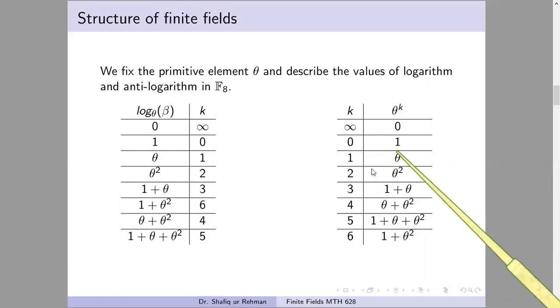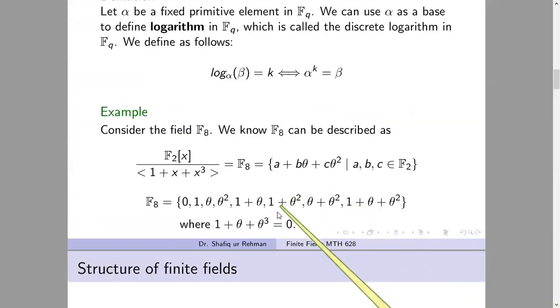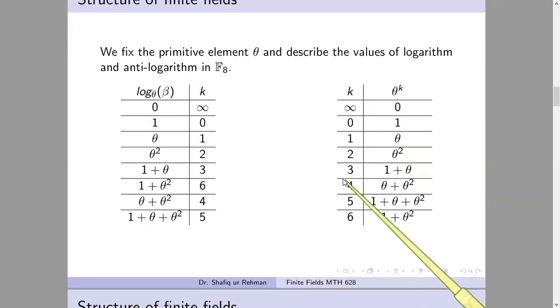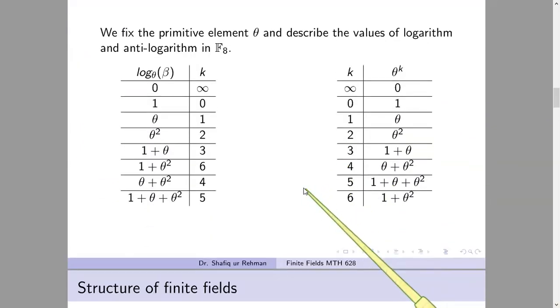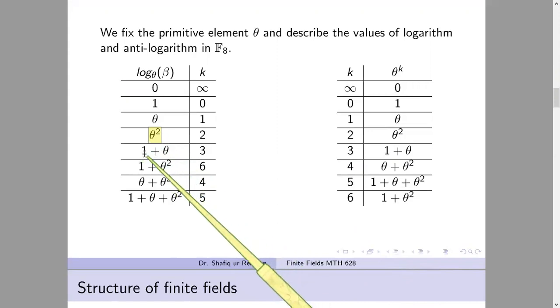Theta power 0 is 1, theta power 1 is theta, theta square is theta square, theta cube is 1 plus theta. All the answers will be in the given field. We are taking answers from this field. This is the given field, so we are writing in this way. So we can apply all the properties of logarithm here. For instance, if we want to compute this